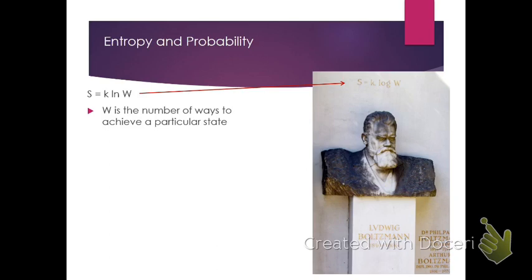Well, if you were to look at all the different gas molecules in the room, there are lots of different ways that those molecules could fill up the room. So that would have a large value of W. So that's what we're talking about here, the number of ways that we can configure the system. In this case, we're talking about the particles in the system to achieve a particular state. And the larger number of ways we can do that, the greater the entropy.